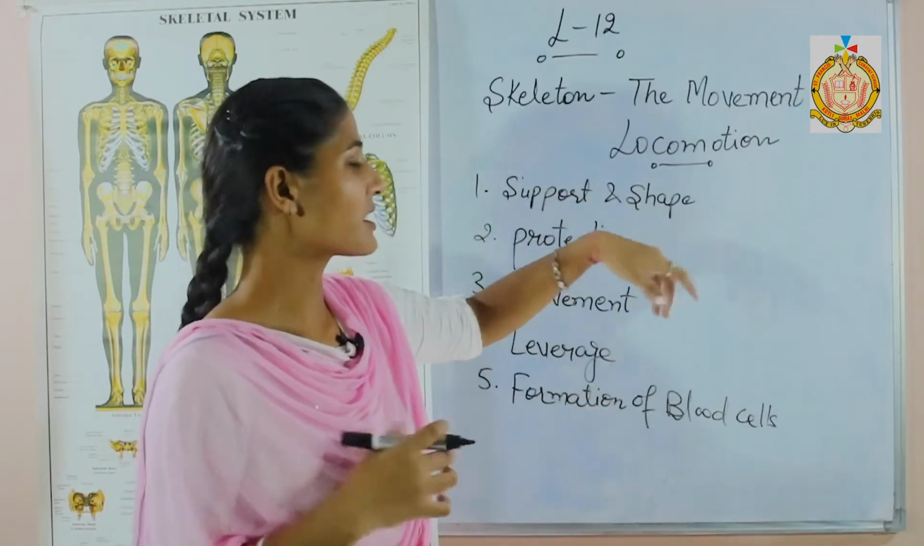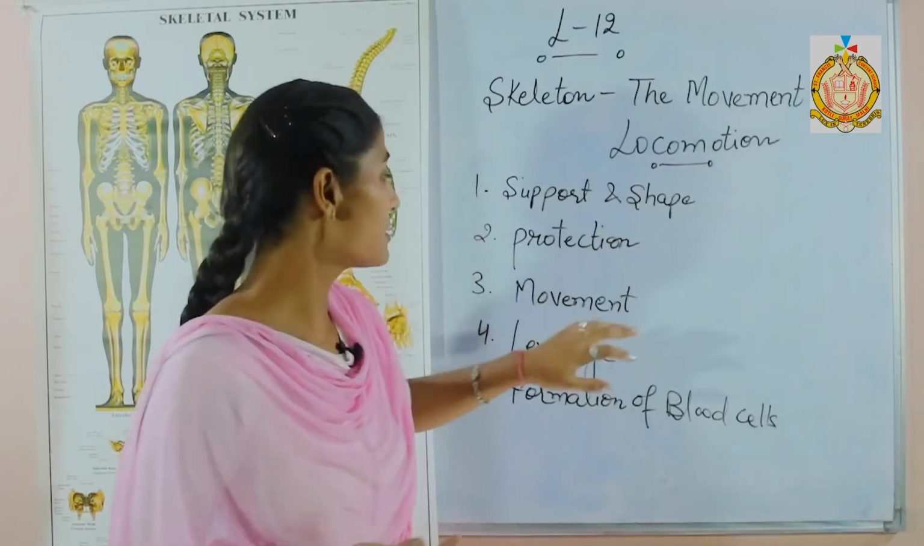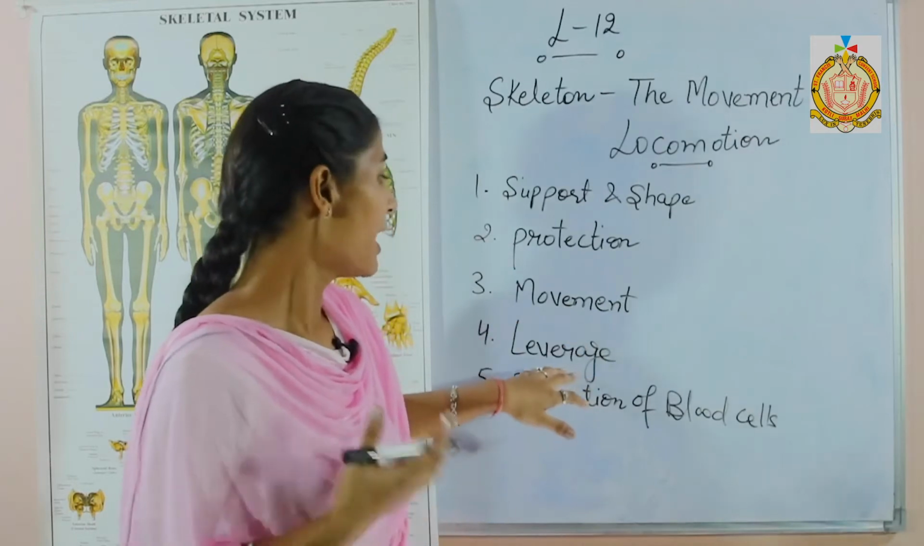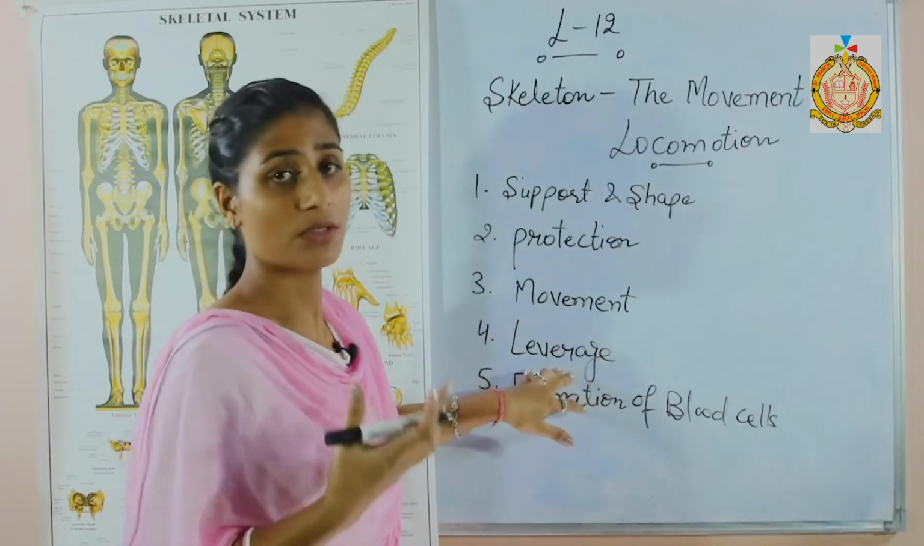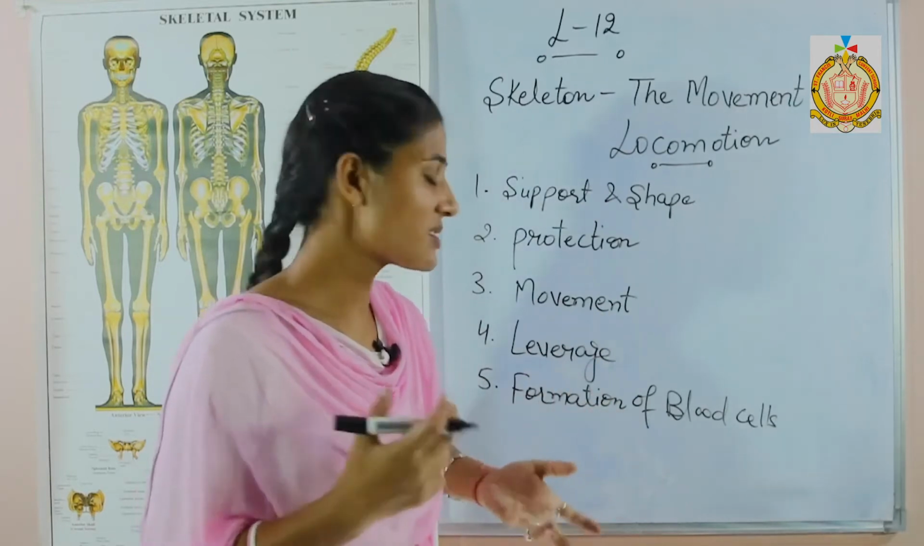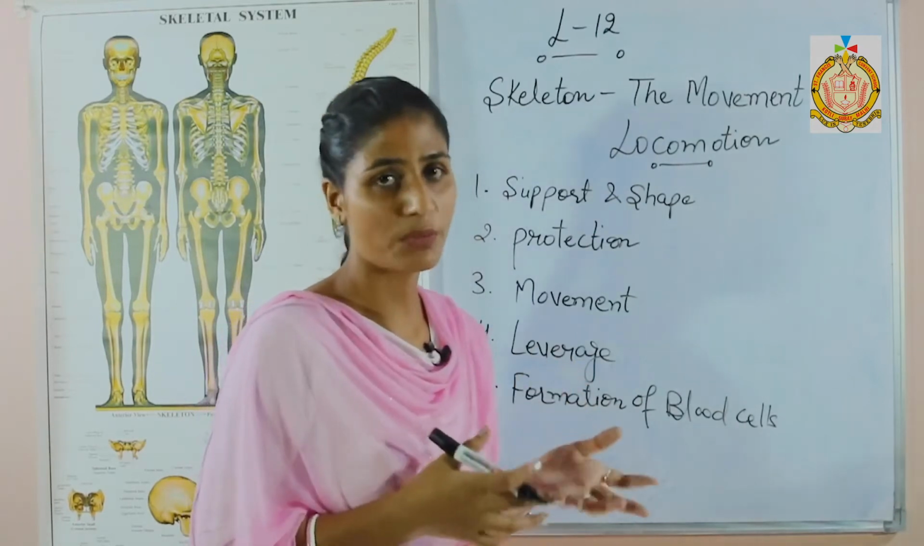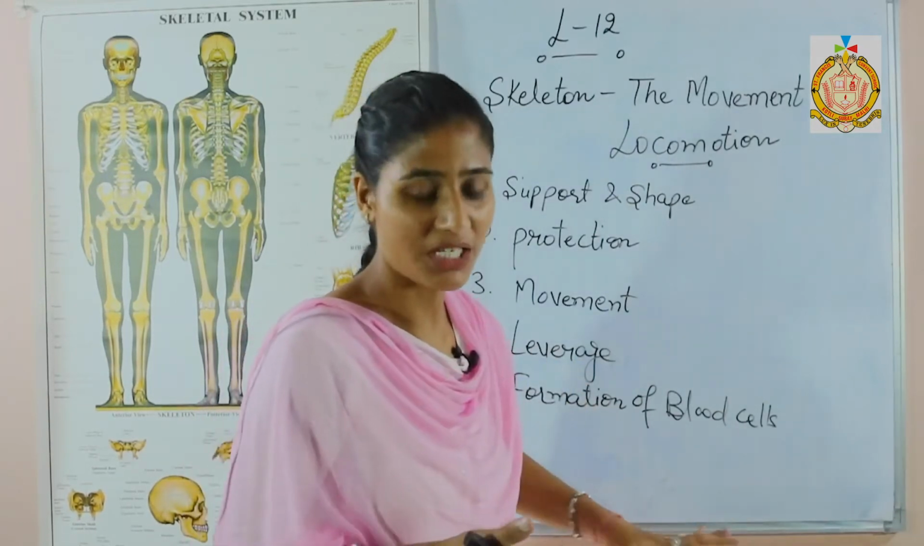Support and shape: it gives support to our body. Protection: it protects our internal or delicate organs. Movement: for the movement of our body. Leverage: it acts as levers, giving flexibility, and is responsible for the proper movement of our muscles. Formation of blood cells: because RBCs are formed in the bones, the formation of blood cells takes place.